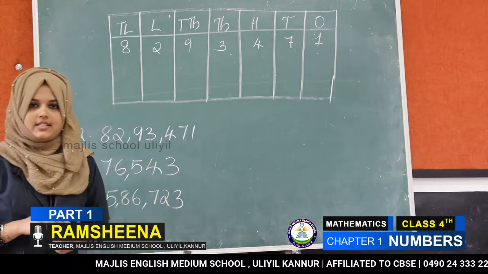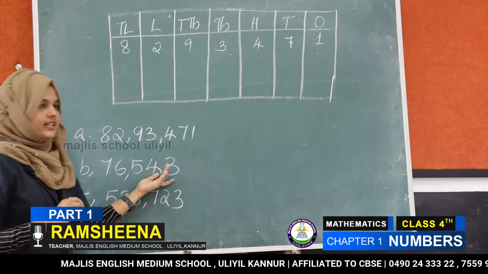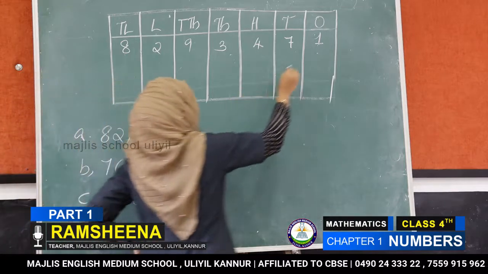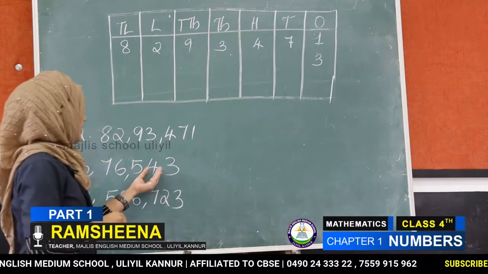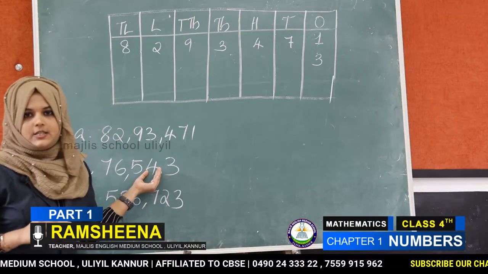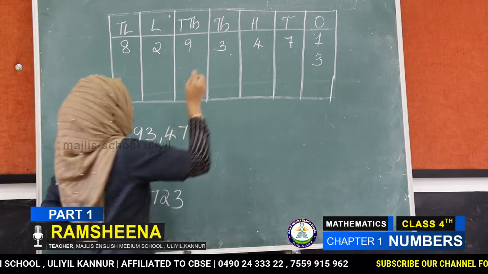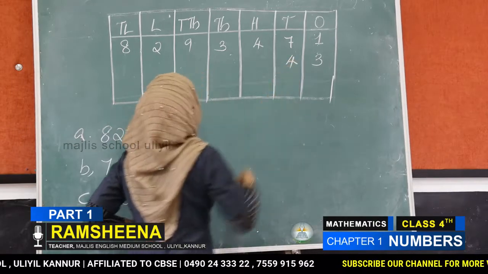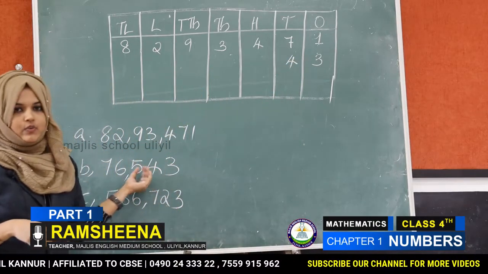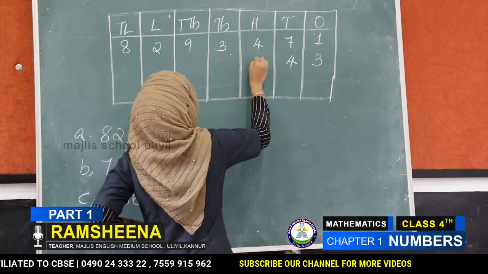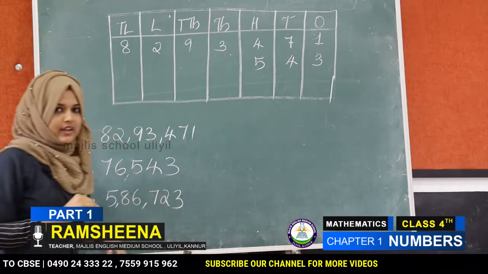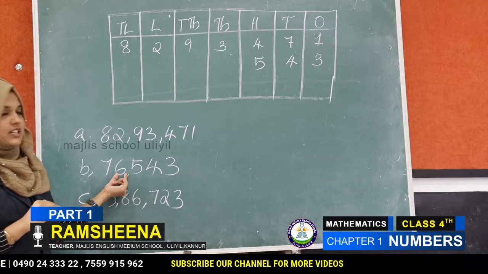Then second number. Which number stands in ones place? The number 3. Then which number stands in tens place? The number 4. Which number in hundreds place? Number 5. Very good. Which number in thousands place?